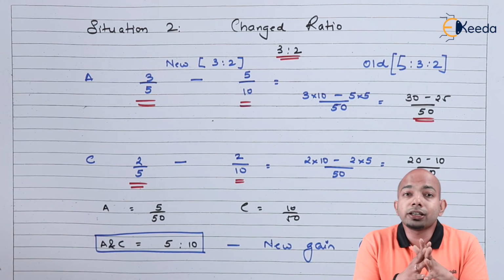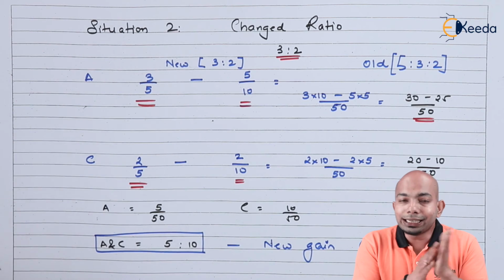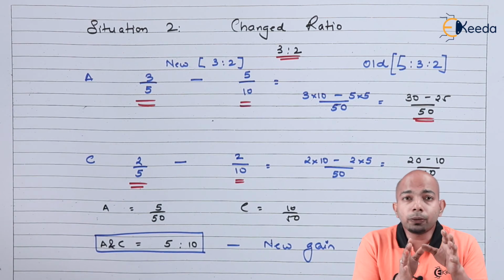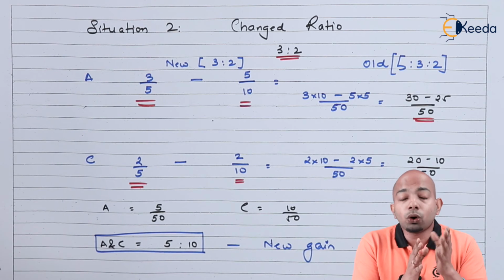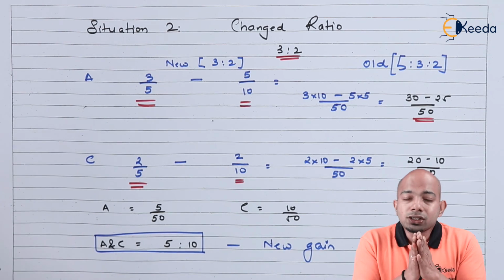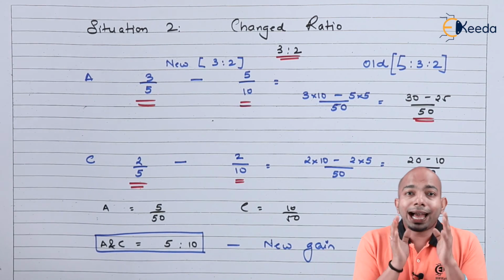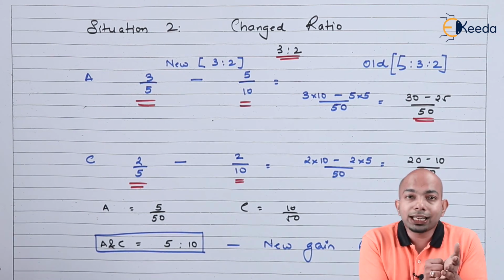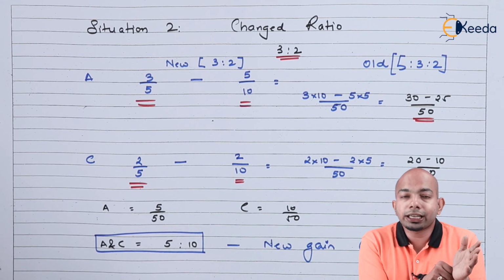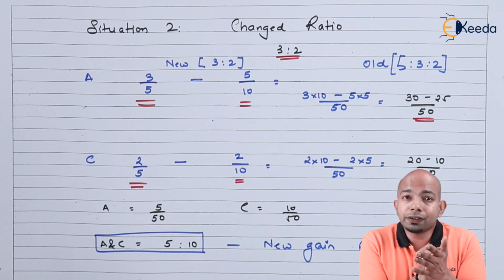So this is how you calculate the gain ratio in terms of any retirement that has been done. Make sure whenever the question comes in, you understand whether the same ratio is kept or there's a new ratio here. On the basis of that itself, you will go ahead and make the necessary changes in the calculation of gain ratio. So I hope this video gave you clarity about how to calculate the gain ratio and understand each and every concept of it.